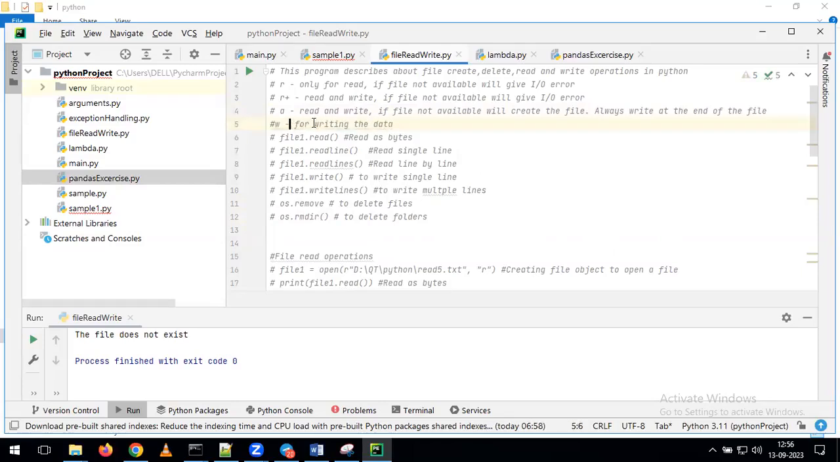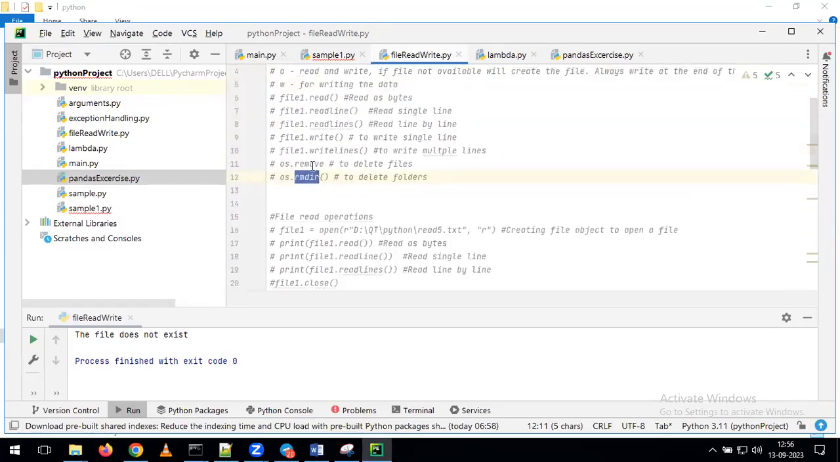Sir, can we remove a folder and a file by using rmdir? If you give rmdir, what will happen? If you give rmdir on that folder, whatever files we have, it will remove all the files automatically. Yes, so see here, if you give remove, it removes only the file. But if you want to remove the complete folder, then we can give rmdir.